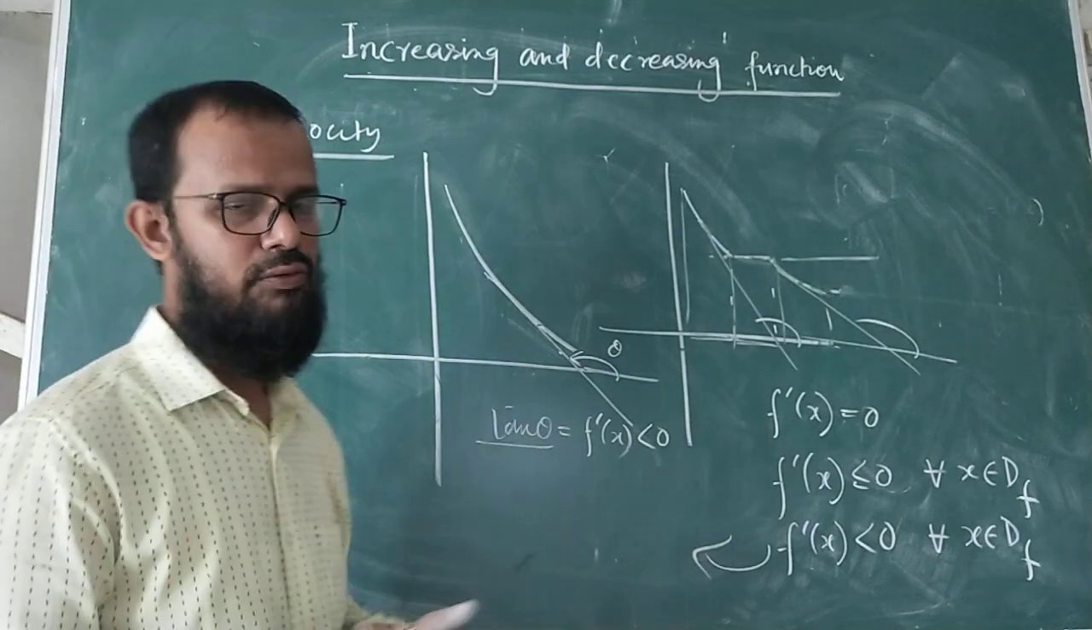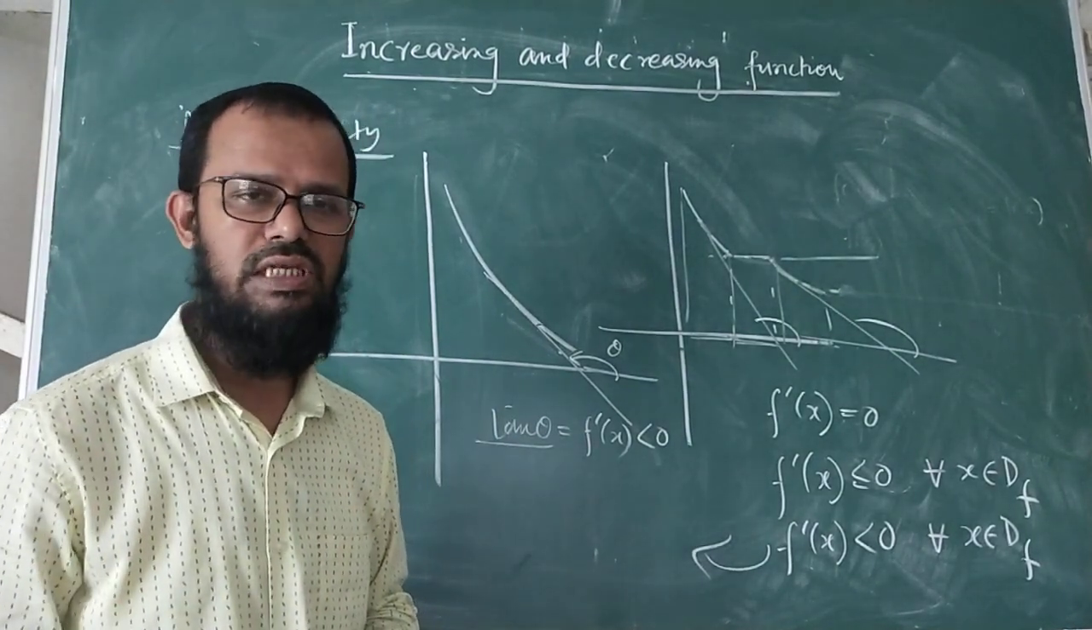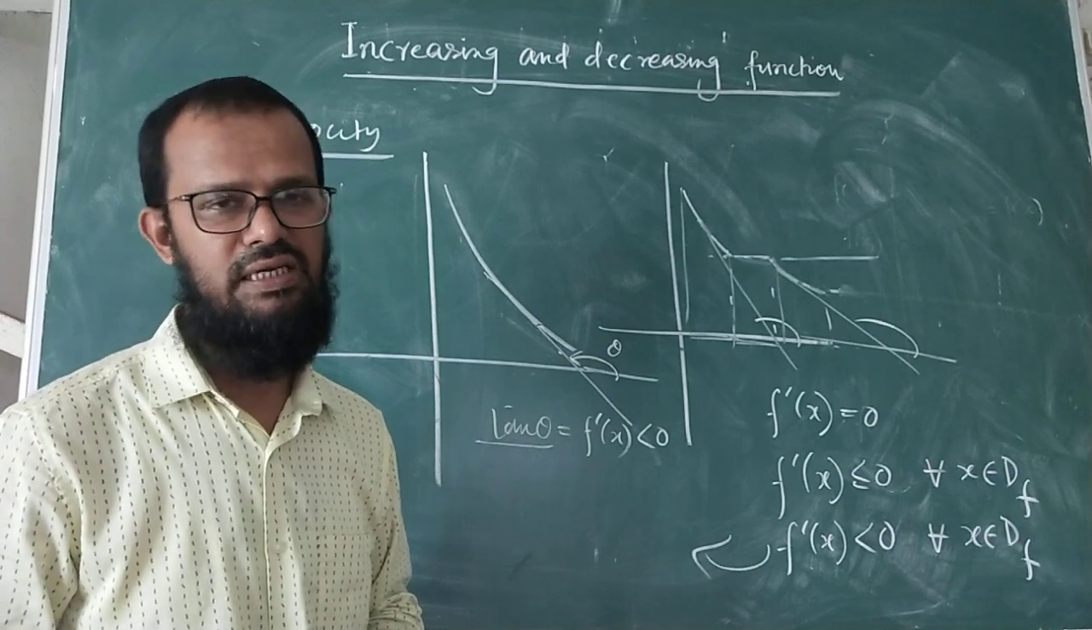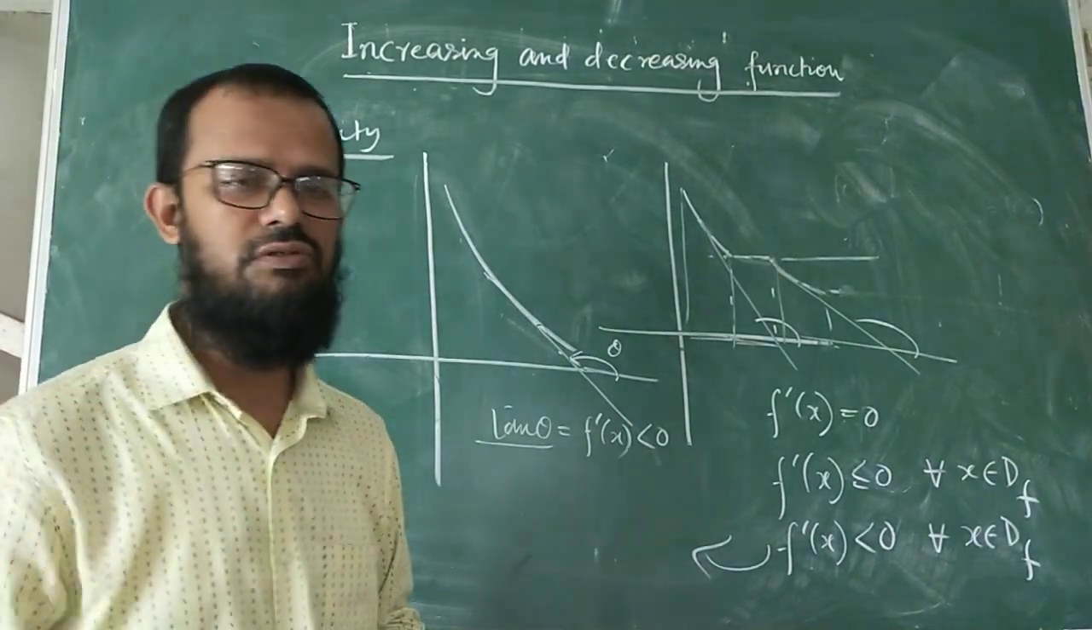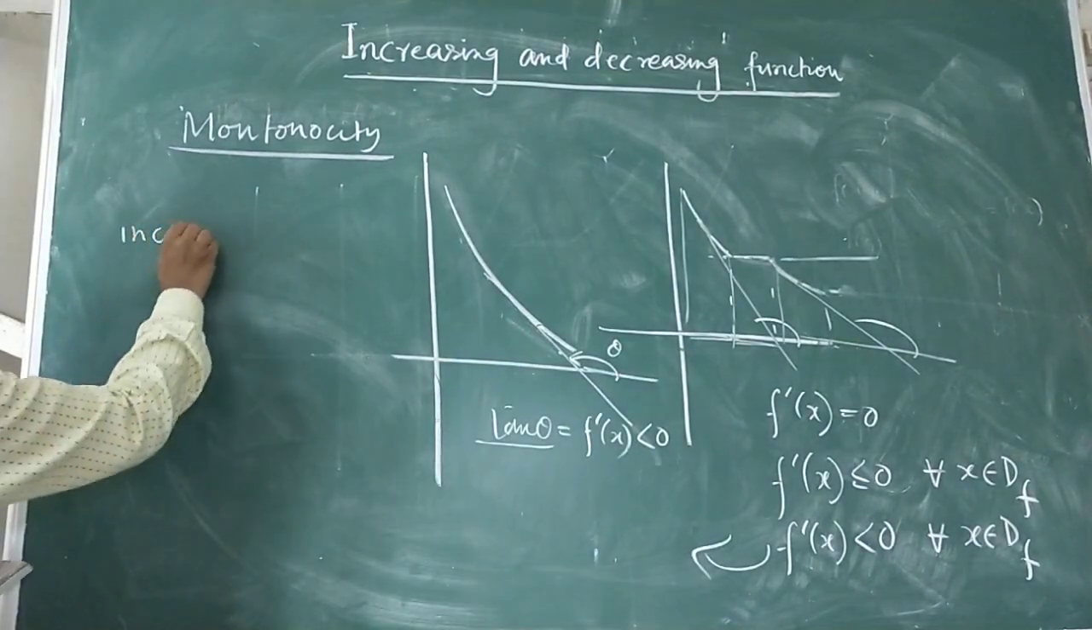So we understand that a function is increasing throughout its domain if f dash x is greater than or equal to 0 for all x belongs to the domain. Okay. So for increasing, what is the condition?